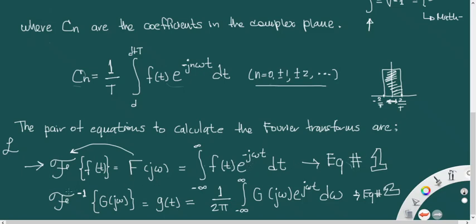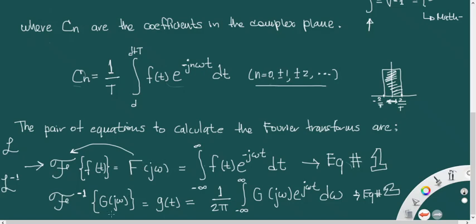And the inverse equation for the Fourier transform: if you remember, when we were working with Laplace, the inverse Laplace was something like this, L to the minus 1, which is the inverse Laplace. So the inverse Fourier transform is equal to some function g. In this case I'm using this letter, and some textbooks do, because they don't want you to get confused. This G of j omega is the same as the Fourier transform that we were working with in the past.